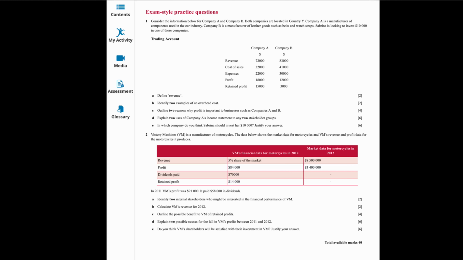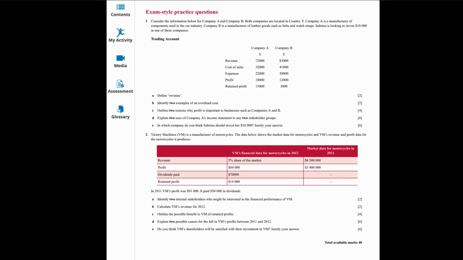Okay, C, outline 2 reasons why profit is important to businesses such as companies A and B. This is 4 marks. The best answer should be source of finance.